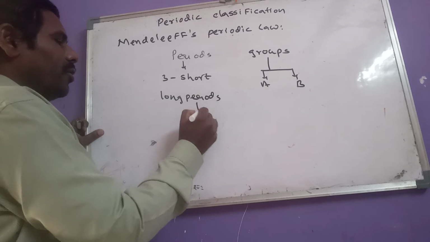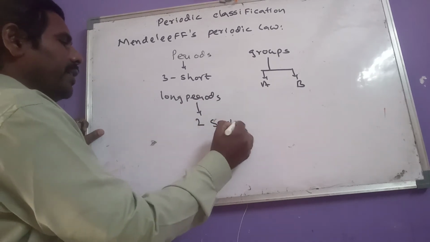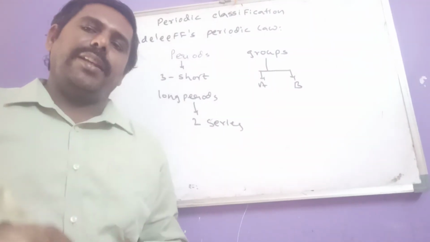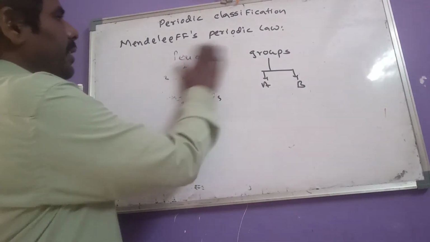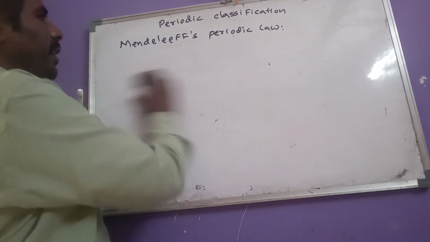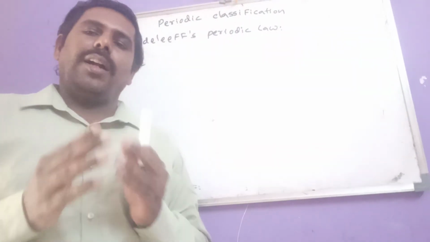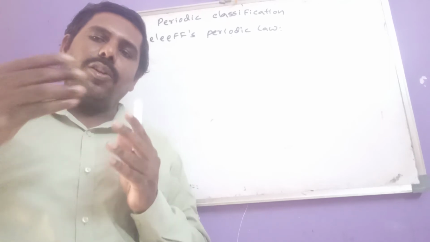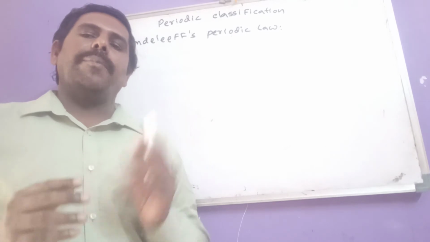Long periods are also classified into two rows, those are called series. Each long period is divided again into two series. And here one more thing, this Mendeleev periodic table was not only particular about atomic weight, he considered the properties of elements also. So not only the atomic weight, he included the properties also to arrange the elements.